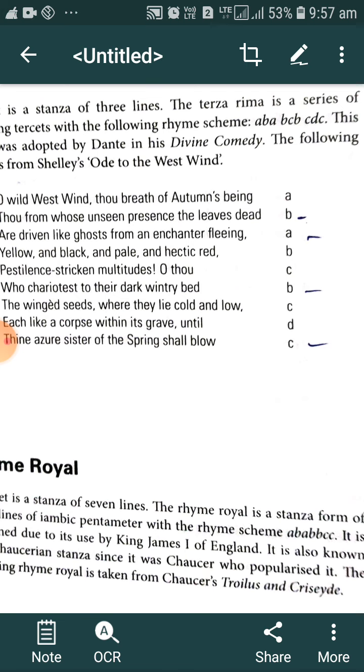If we observe the rhyming scheme in this particular stanza, we have A B A, B C B, C D C. It means in each and every stanza, the first line rhymes with the third line, and the second line of the first stanza rhymes with the first line of the second stanza. This interlocking system has been followed here.